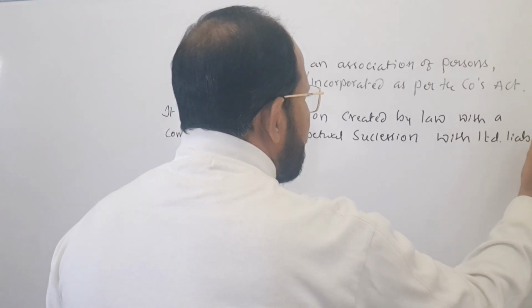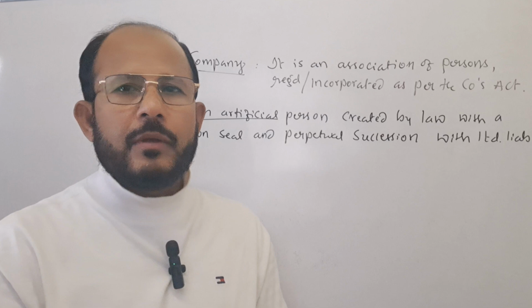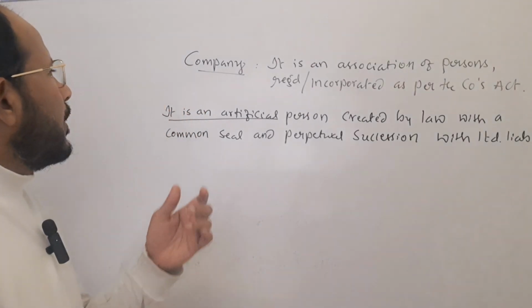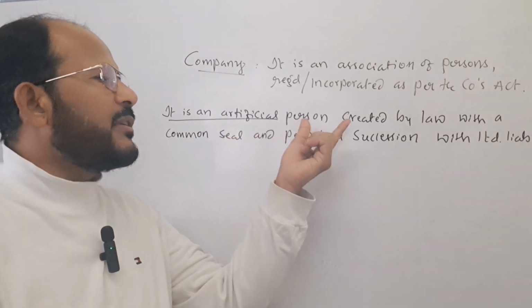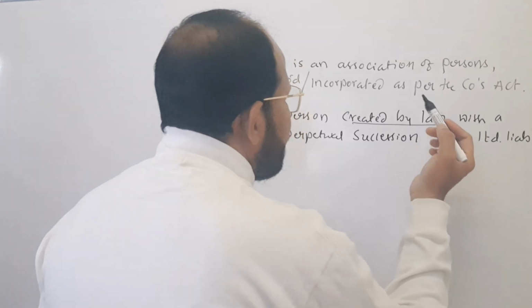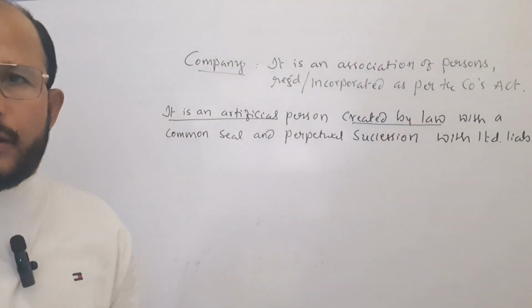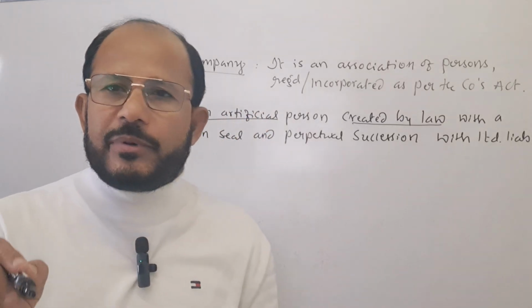Try to understand. Very simple thing is that. Company can be defined in simple terms like this. It is an artificial person created by law. Who is creating this company? Law is creating this company. This company is called an artificial person.